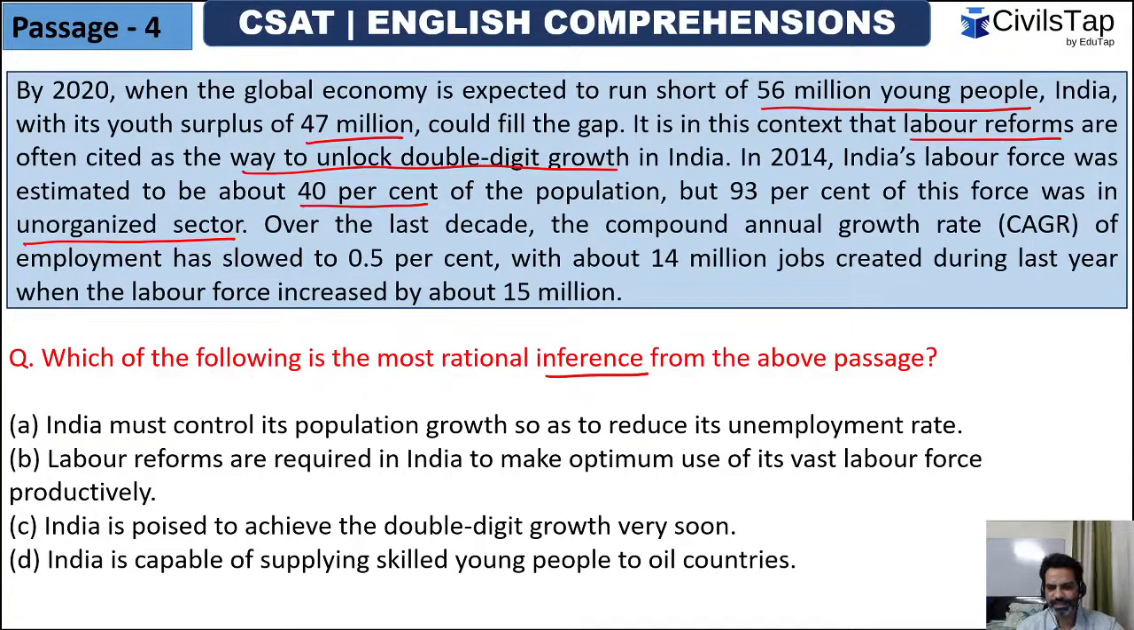Over the last decade, the compound annual growth rate, CAGR, of employment has slowed to 0.5%, with about 14 million jobs created during last year, when the labor force increased by about 15 million. So every year, roughly 15 million workers are added to the country, but there are not enough jobs. So there should be more labor reforms in this context, so that they can tap the potential of the youth of the country. That is the message the passage wants to convey.